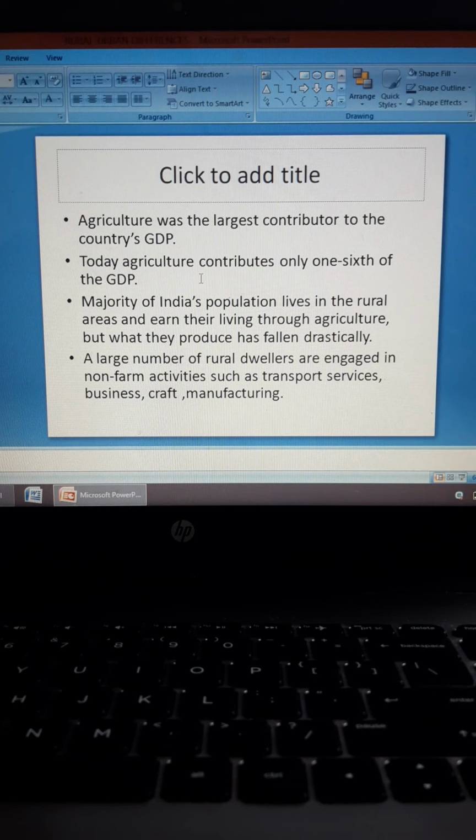A large number of rural dwellers are engaged in non-farm activities such as transport services, business, craft manufacturing, etc. So these people living in the villages, they are not only engaged in agriculture but also in activities apart from agriculture in order to earn money, like transport services, business, craft manufacturing. Okay, all the local crafts they make, and they do business and all of that instead of agriculture.